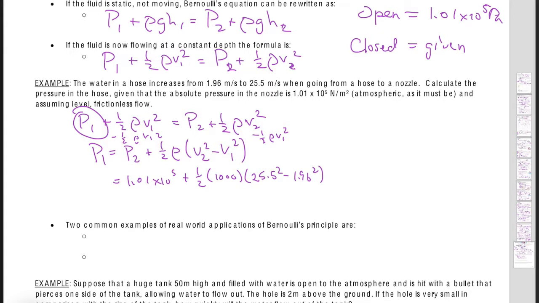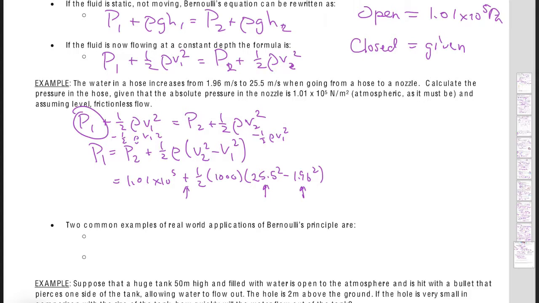Now, before we actually do the calculation, because it's slower, it should have a higher pressure. If it was moving faster, it would have a lower pressure. And you can see that because, look here, this will be positive, which means this stays true to be a positive sign.